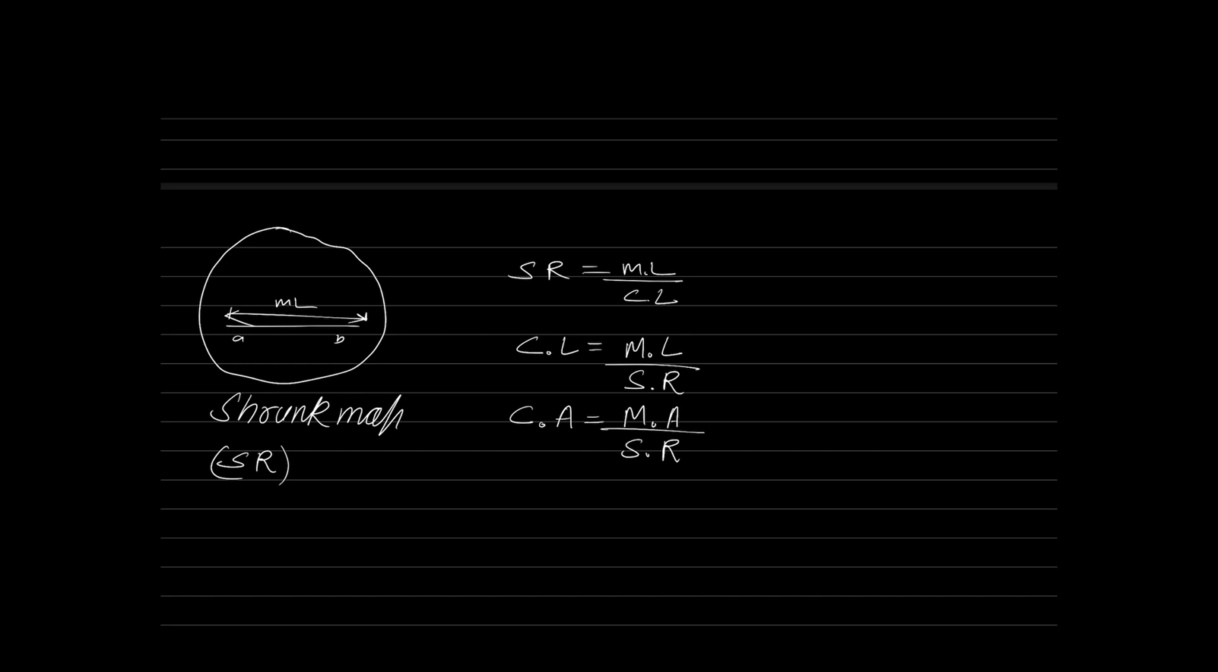Extrapolating. For every length, I need to divide it by shrinkage ratio. Area is nothing but product of two lengths. Product of two lengths means SR divided by SR divided by SR, so in the denominator, I will get SR square. What will be the correct volume? Correct volume will be nothing but measured volume divided by shrinkage ratio cube.